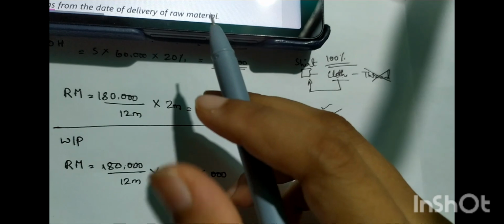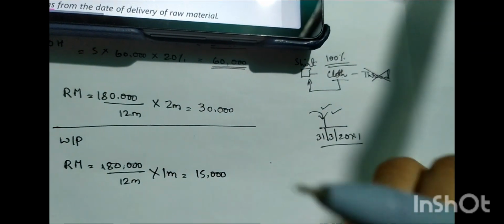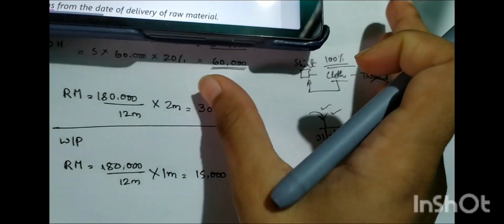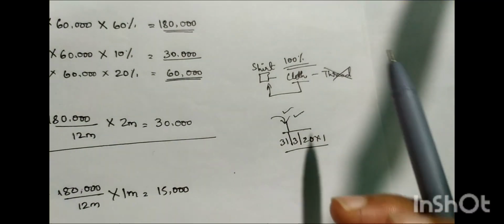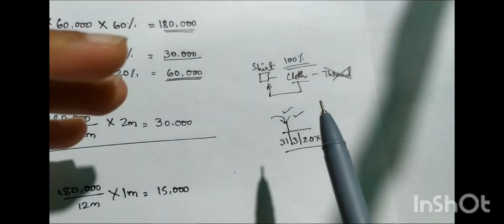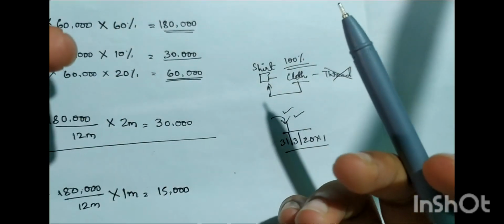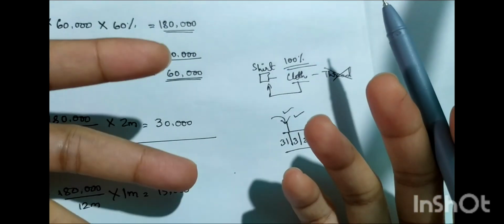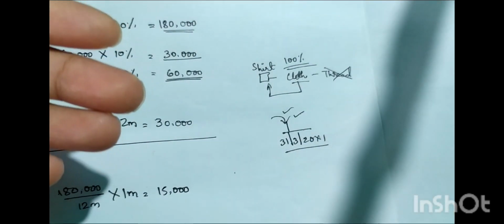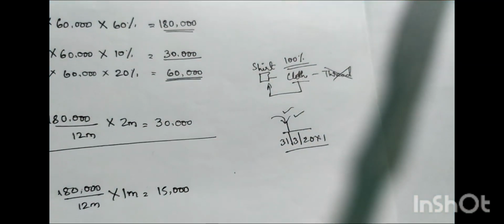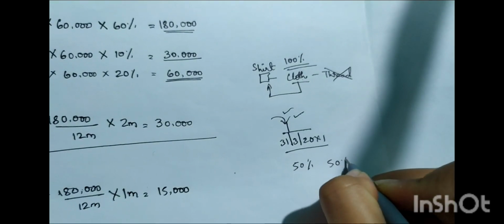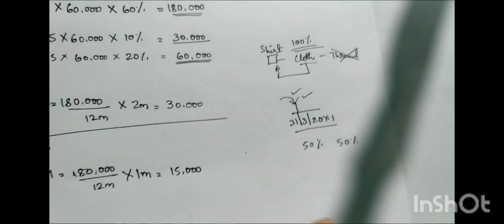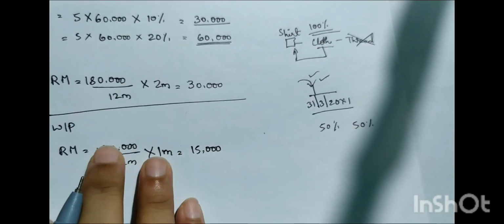So here, whatever percent they have given in the question, we need to follow that, right? Here they have given that both labor and overhead costs accrue evenly. Overheads, in the sense electricity. If the product is not completely prepared, do you think overheads like electricity, rent and other expenses are also incurred completely? No, right? Because laborers are still working on it, and overheads are still incurring every single day until the product is complete. So here both labor and overhead are 50%. They are evenly incurred but not yet completed, so they are work in progress.